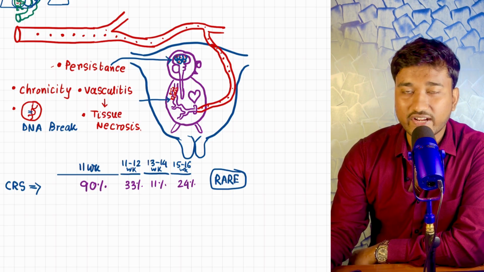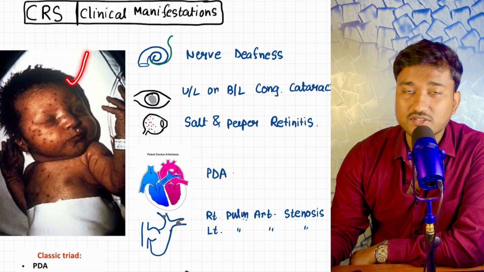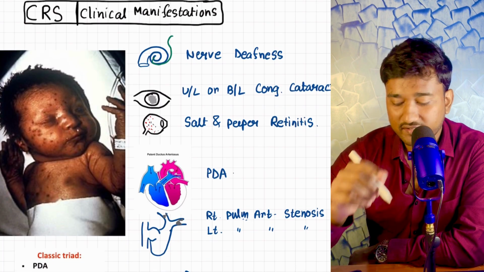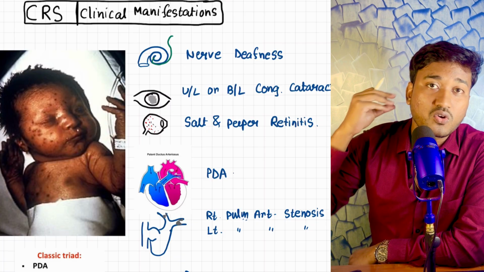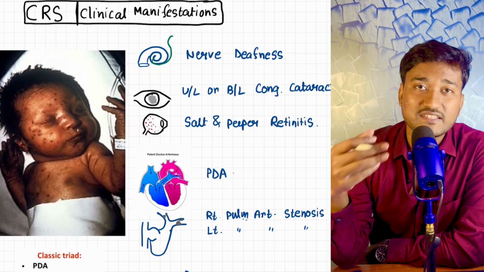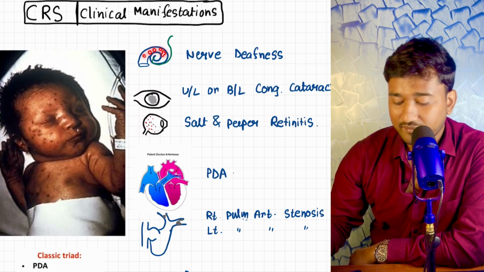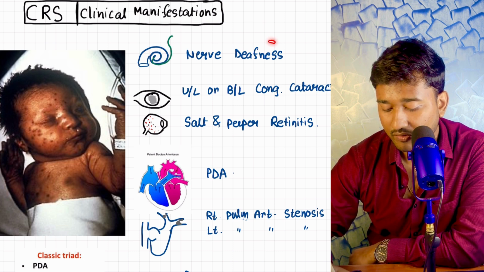You already know the triad. Look here, this is the baby which is actually having this congenital rubella syndrome. The most important thing, this virus goes to your cochlea. And here your organ of Corti is getting damaged and the nerve endings are getting damaged, therefore there is nerve deafness, the baby cannot hear properly.